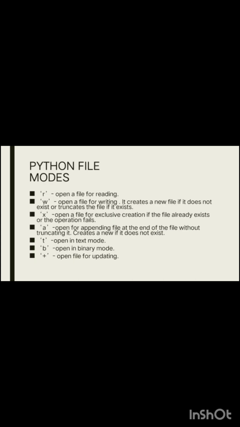Python file modes. R: open a file for reading. W: open a file for writing. It creates a new file if it does not exist, or truncates the file if it exists. X: open a file for exclusive creation; if the file already exists, the operation fails. A: open for appending at the end of the file without truncating it. Creates a new file if it does not exist.